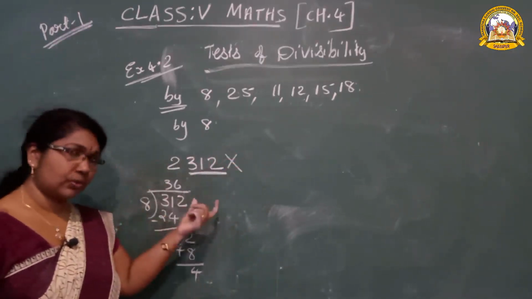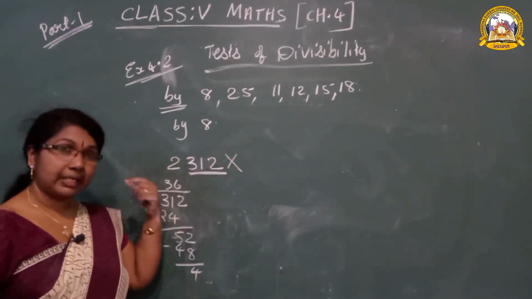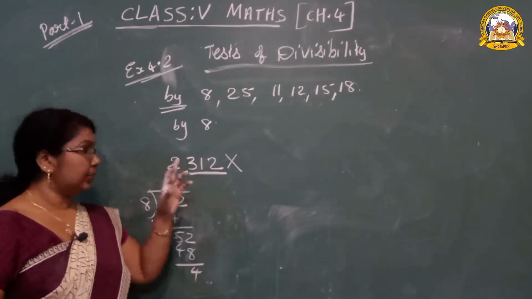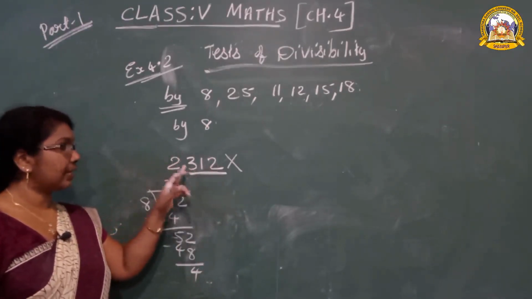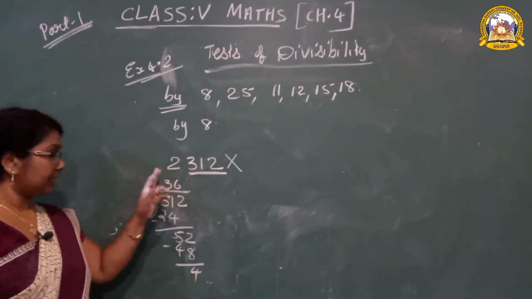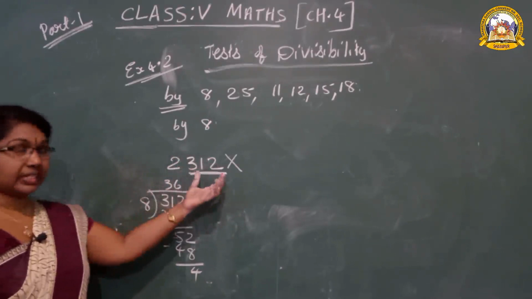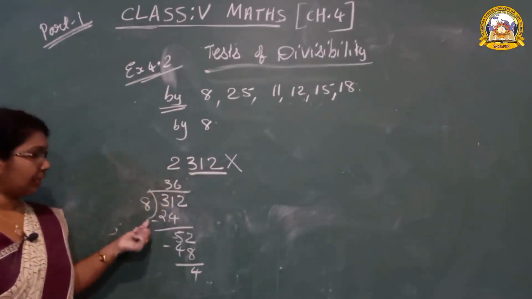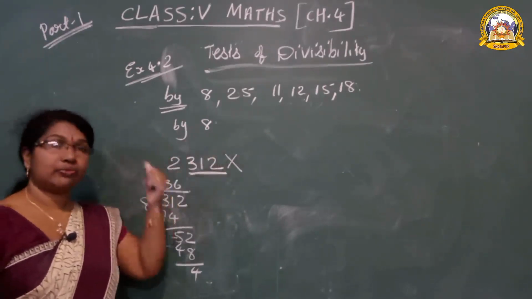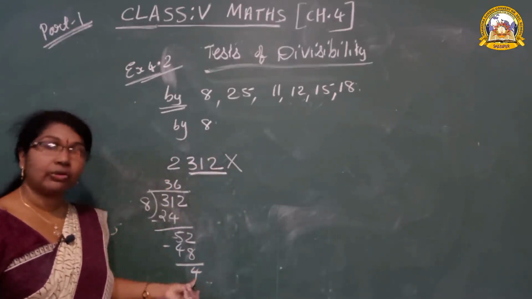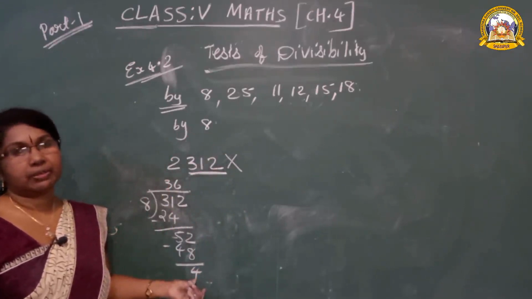Once more, what is the rule of 8? A number is divisible by 8 if its 1's, 10's and 100's place number is divisible by 8. So we have to take the last 3-digit number, then divide by 8. If you are getting remainder 0, then we can say it is divisible.